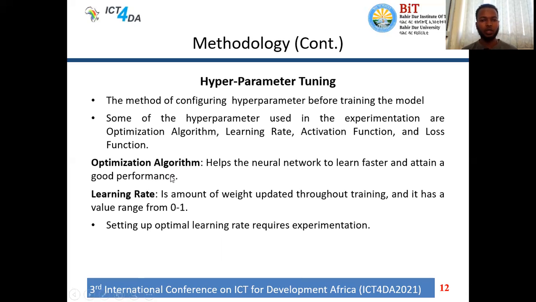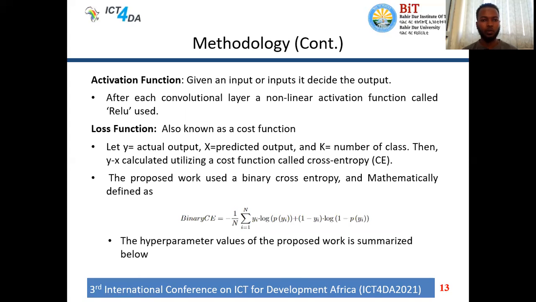The optimization algorithm helps the neural network to learn fast and attain good performance. The learning rate is defined as the amount of weight updated through the training. It has a value range of 0 up to 1, and setting the optimal value of the learning rate is very critical while building a deep learning model.